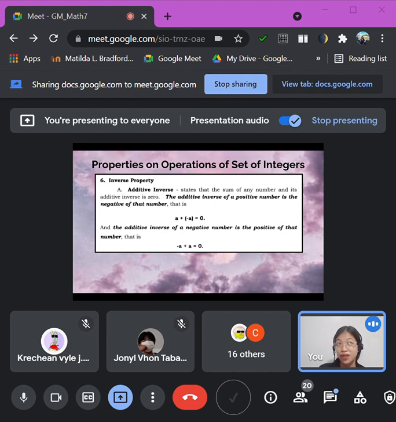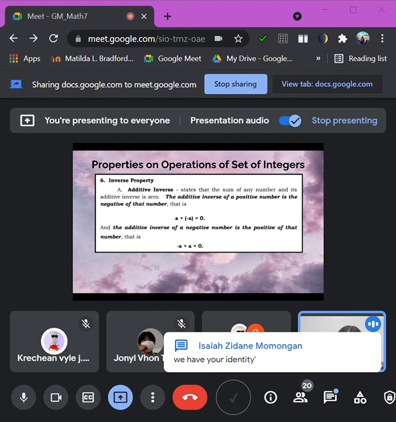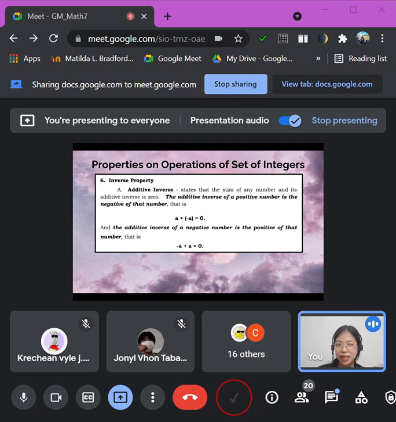When we say inverse, that is the opposite, no? So we have there the identity and inverse property. We have the additive inverse. It states that the sum of any number and its additive inverse is 0. So any number, you add it to its reciprocal, or its opposite sign.